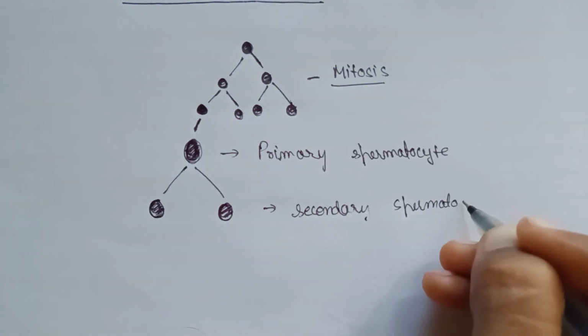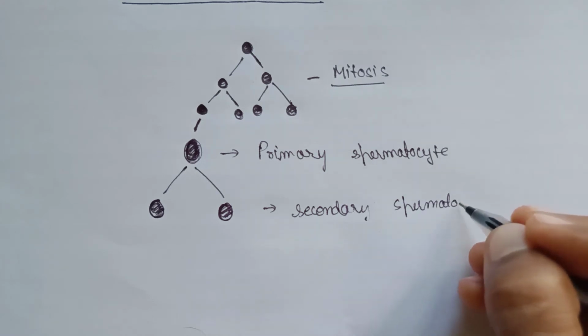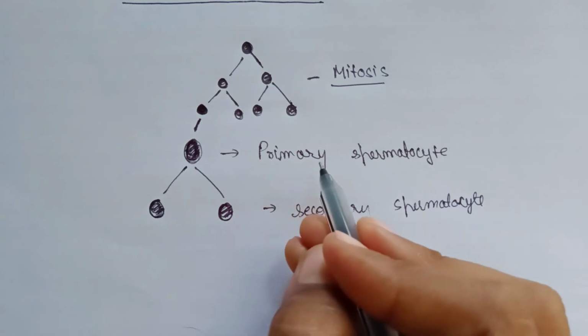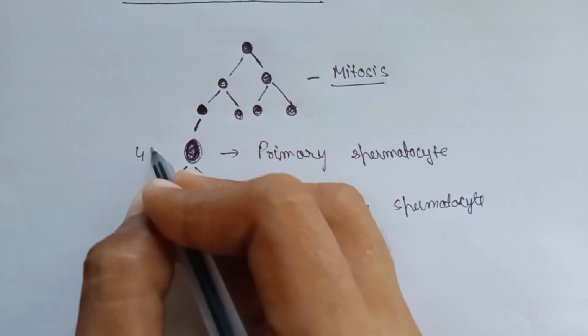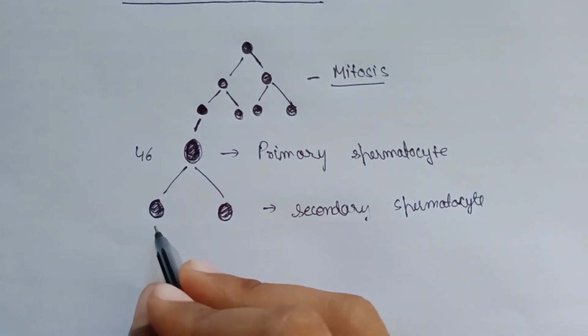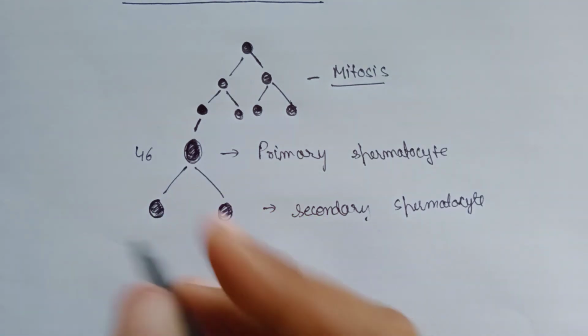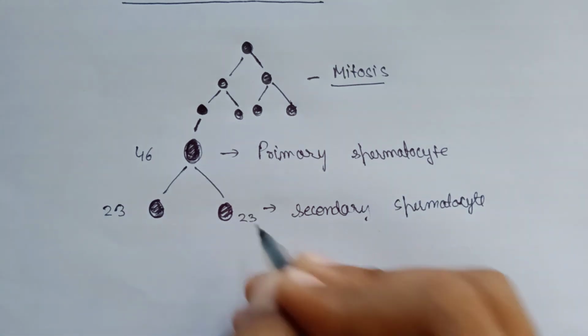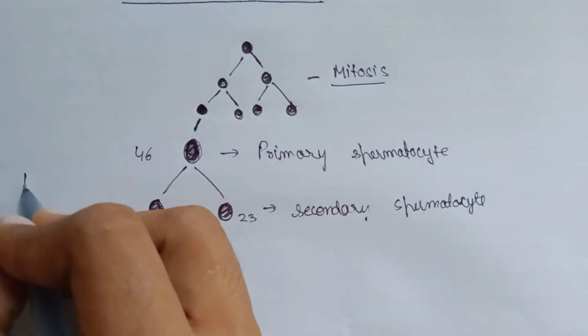Now one thing you have to take notice of is that the primary spermatocyte has 46 chromosomes. It is diploid in nature, while the secondary spermatocytes are haploid in nature. These both cells are haploid in nature. So here meiosis 1 is complete.